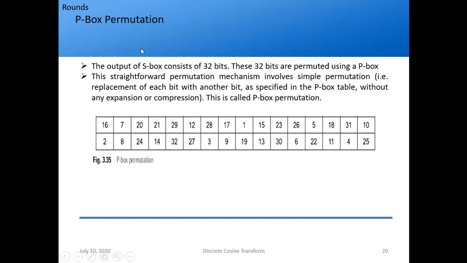Next, I have P box permutation. So what is done in P box permutation? The output of the S box consists of how many bits? 32 bits, right? So these 32 bits are permuted using a P box. This straightforward permutation mechanism involves simple permutation, which means just juggling of the bits. So this is called P box permutation, right? And how does it perform it? It performs it using this.